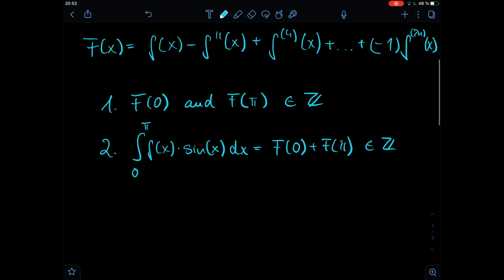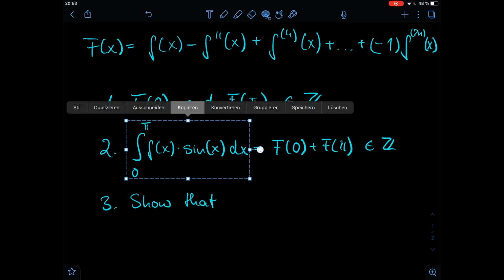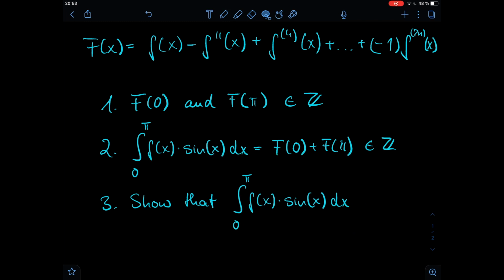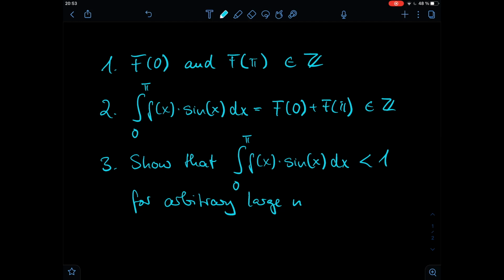And in the third and final step, we're going to show that this integral will become very small for very large arbitrary n. And this will be our contradiction. Show that the integral is smaller than 1 for arbitrarily large n. So let's start with step number 1.